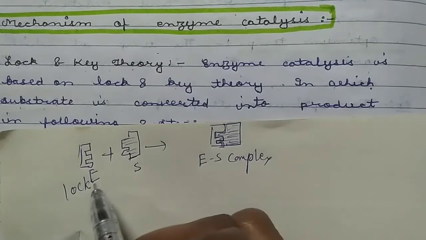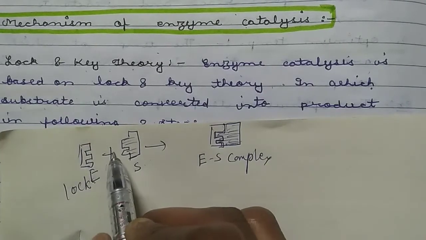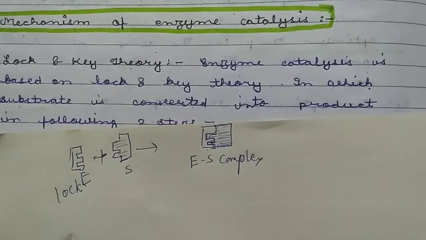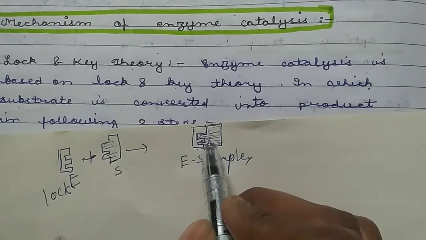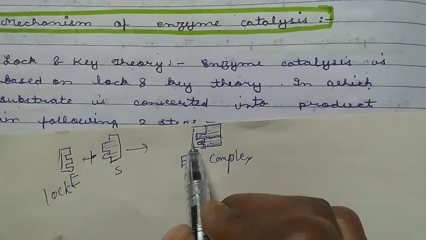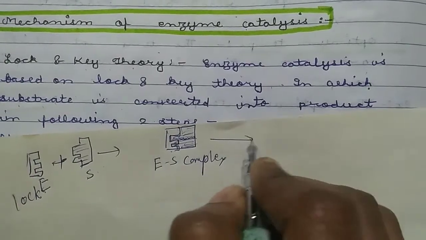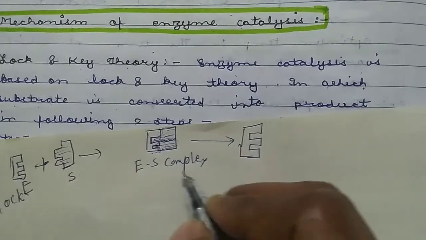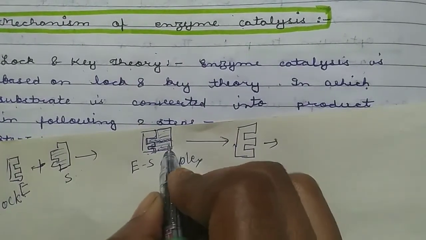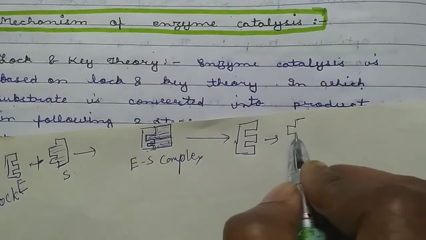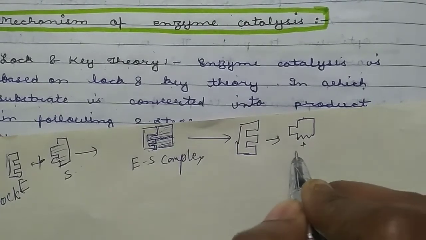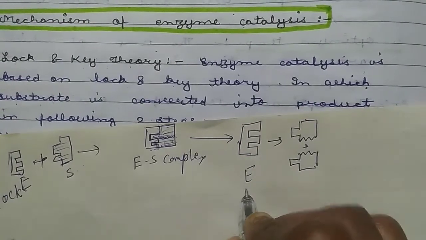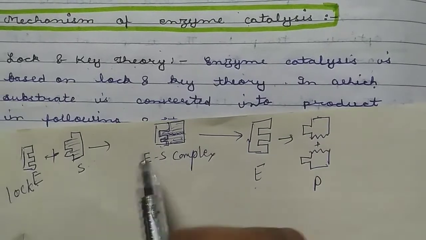First of all, the enzyme and substrate are attracted by each other and combine to make the enzyme substrate complex. And now the decomposition of the substrate takes place on the surface of the enzyme and then they detach from each other, and the enzyme is reformed in its original position, and this reactant or substrate is converted into the product, meaning decomposed into product. This is the enzyme reformed and this is the product. So there are two steps.